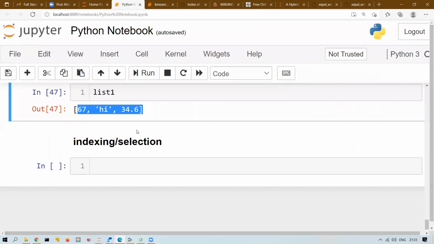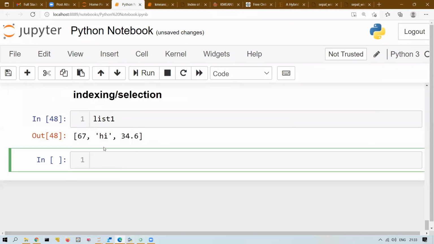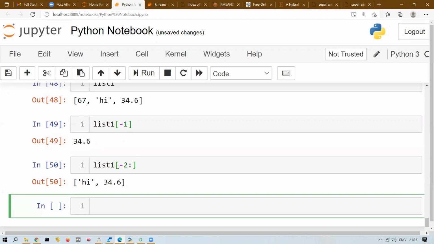I think now you can understand. So what I will do here is my list 1. Let's say I want to extract, first of all, I'm writing -1. So what will be the output? 34.6. I want to extract high and 34.6. What I will write? High and 34.6 using negative indexing. So tell me, high means -2. So what I will write? -2 colon. Just leave it blank. So high and 34.6.